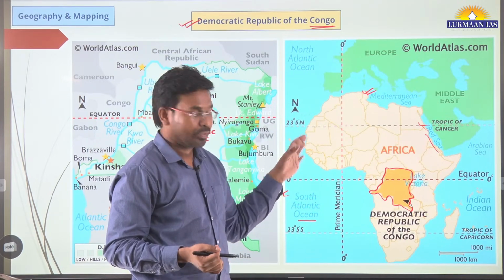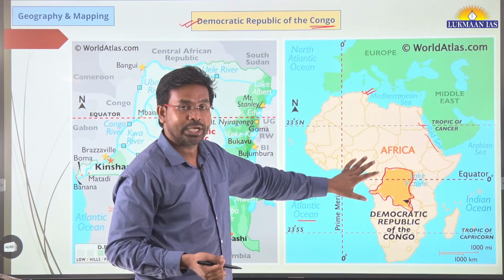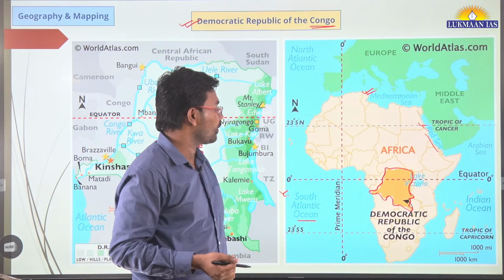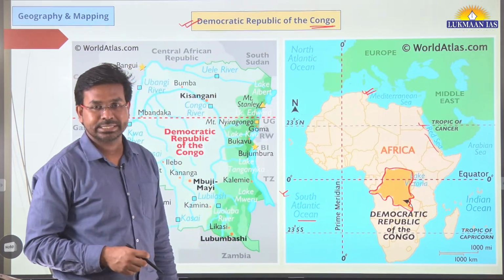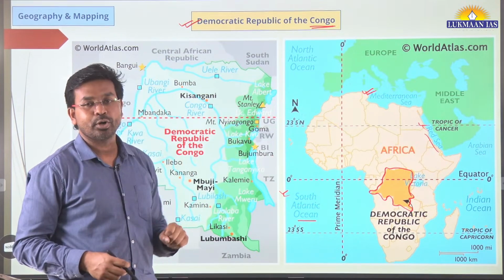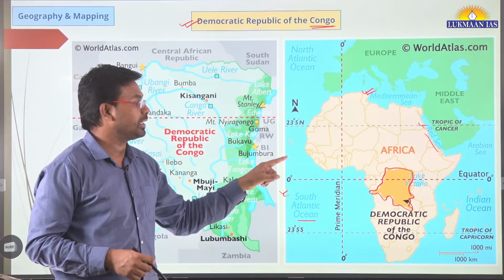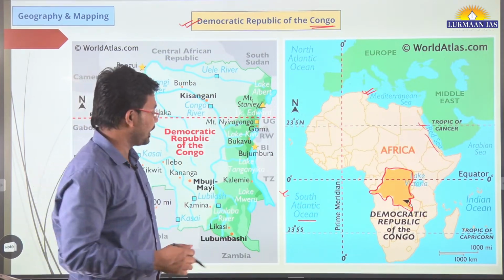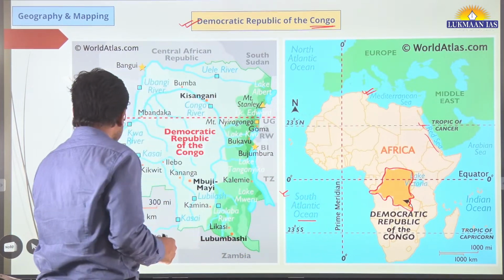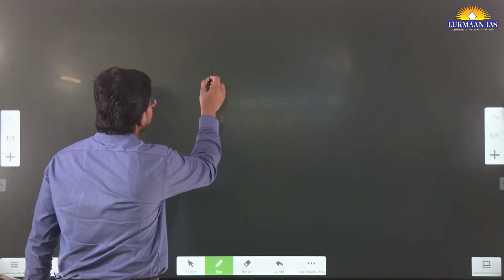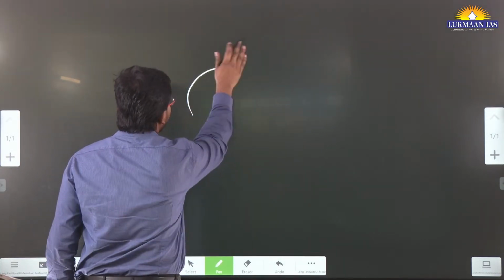Having understood the location of the Democratic Republic of Congo, we need to discuss some important factors about this country. One of the important factors is that the equator passes through this country. Equator is the 0-degree line. So what is equator? To understand this, we will quickly see the map of the globe.